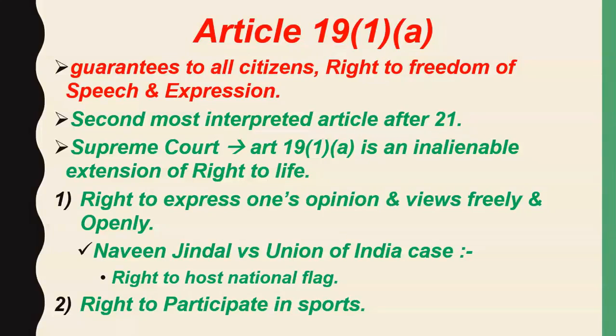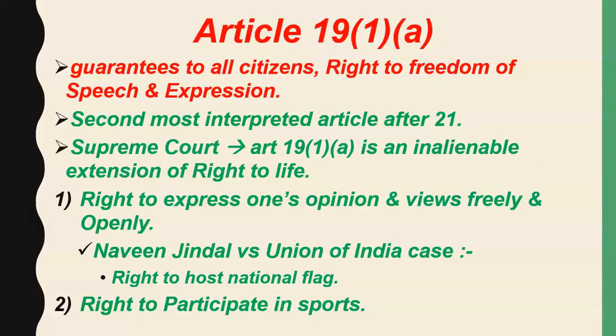So friends, Article 21 is the article which is interpreted most by the Supreme Court of India. Article 21 has gone through the most interpretations, and after Article 21, the second most interpreted article is Article 19 clause 1 subclause A. Out of Article 19 clause 1 subclause A, the Supreme Court of India has derived many deep meanings and has given the citizens of India other derived fundamental rights. Now, what is a derived fundamental right?